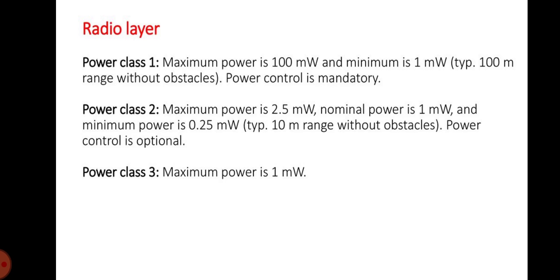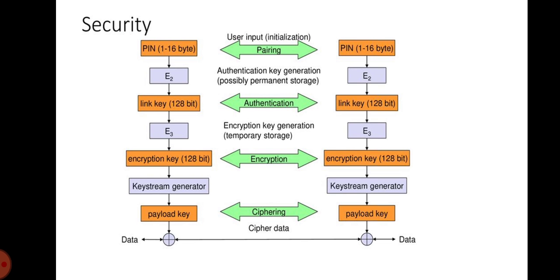The 3 radio layers are power class 1, power class 2 and power class 3. In power class 1, the maximum power is 100 milliwatts and the minimum is 1 milliwatt. In power class 2, the maximum power is 2.5 milliwatts and the nominal power is 1 milliwatt. And in power class 3, the maximum power is 1 milliwatt.